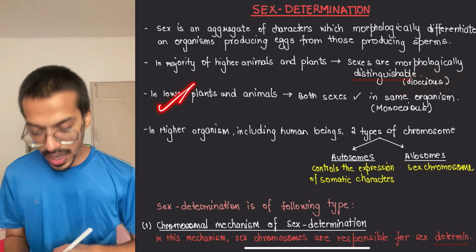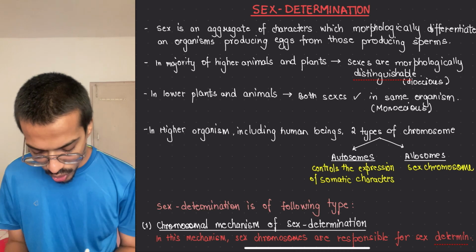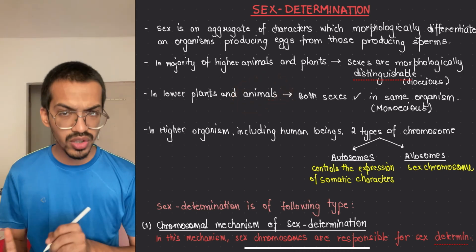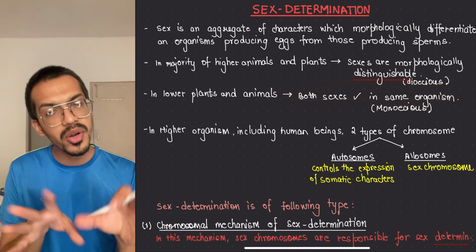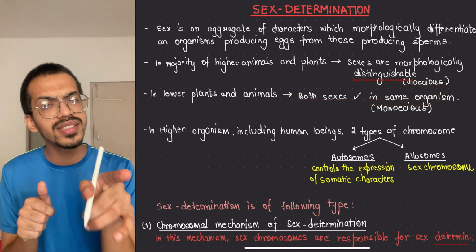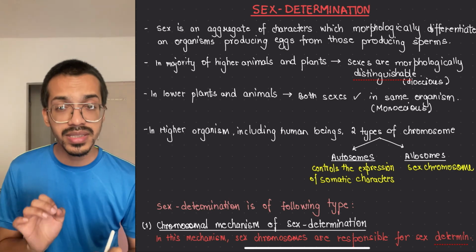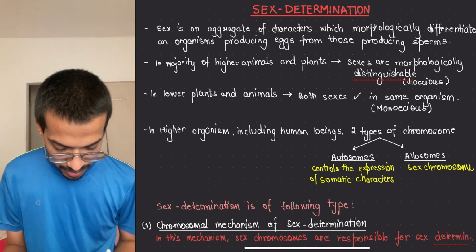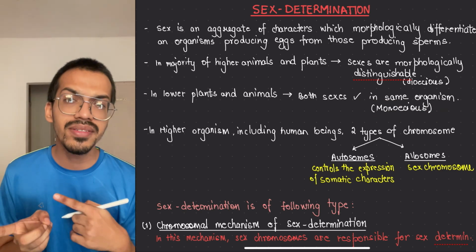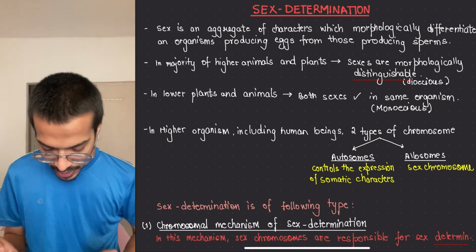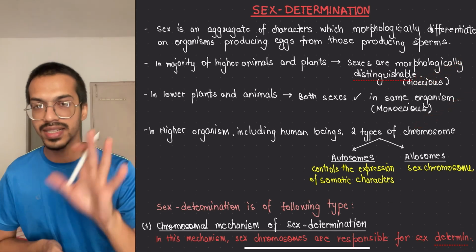Whereas in lower plants like algae, and lower animals like certain invertebrates, both the sexes are present in one organism. You can't distinguish whether this is a male organism or a female organism. Both the sexes are present, and such bodies are termed monoecious. If you have studied with me in 11th class, you know what it means. If not, then here I have told you. This is very important for you to understand: monoecious and dioecious.